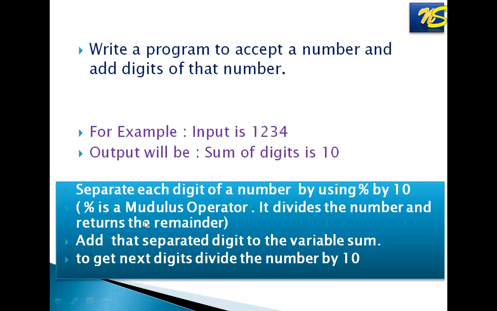If you divide 1234 modulus 10, you will get the answer 4. That is, 4 is the remainder. Then that remainder you will be adding into the sum. So you will use one variable sum and write sum is equal to sum plus rem. That remainder you will be adding into the sum. And then to get the next number, you will be dividing the number by 10.